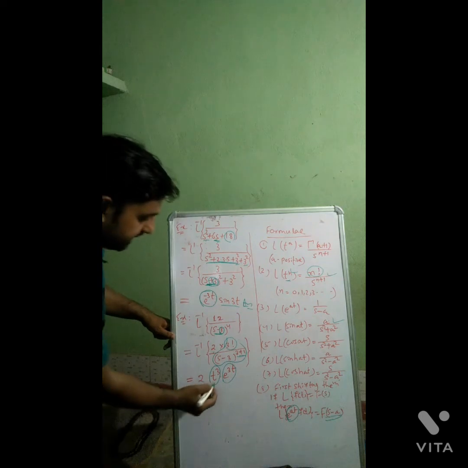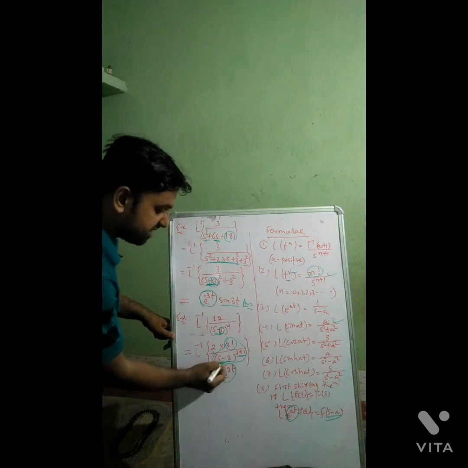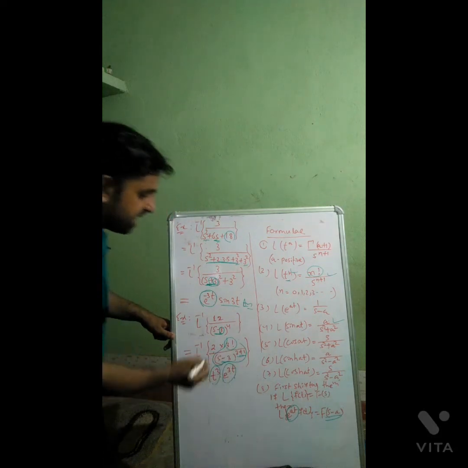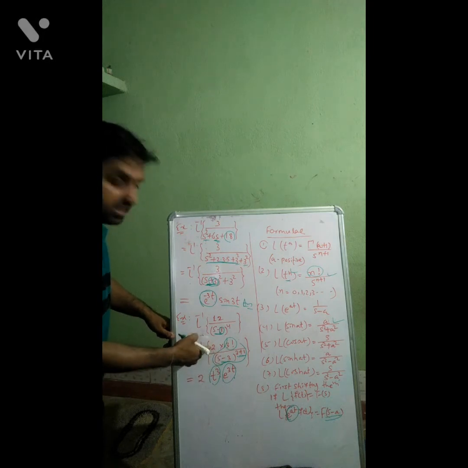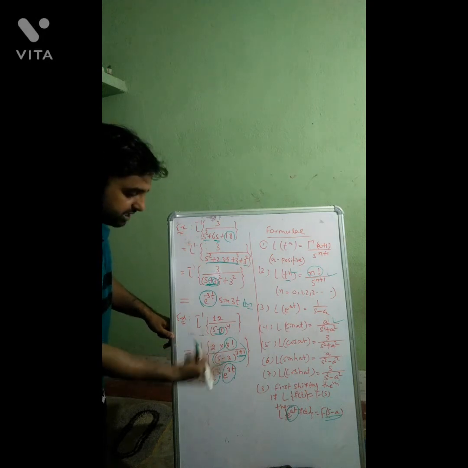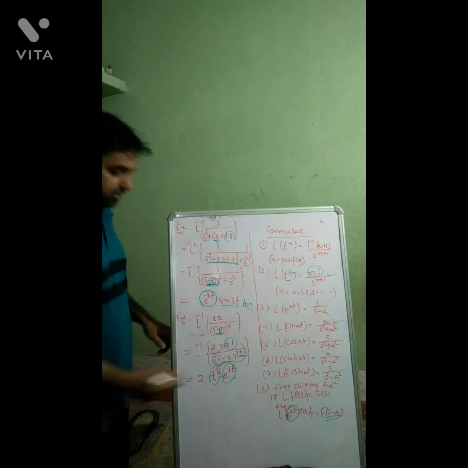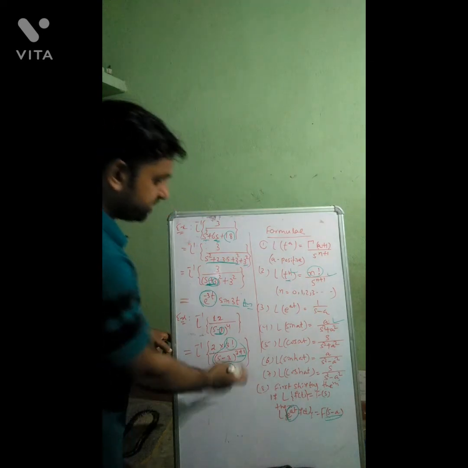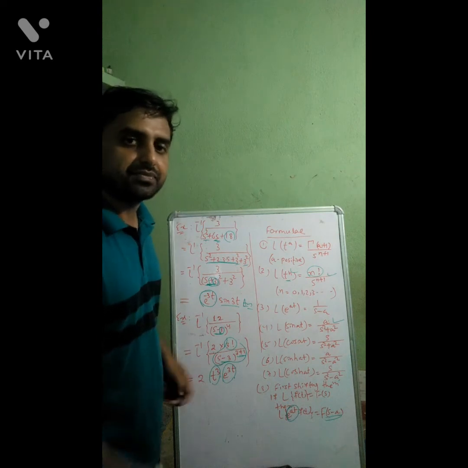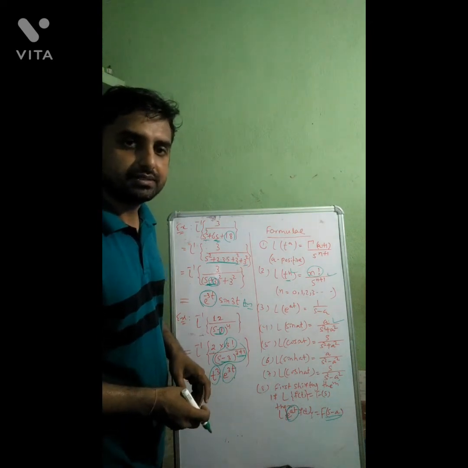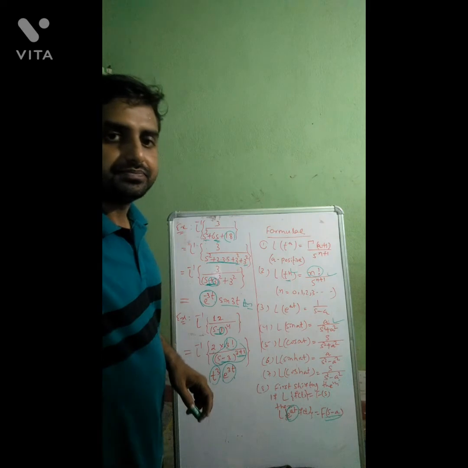And since it is s minus 3, we have to multiply e to the power 3t, and 2 is multiplied, so take it out. So 2 into t cube into e to the power 3t. Clear?